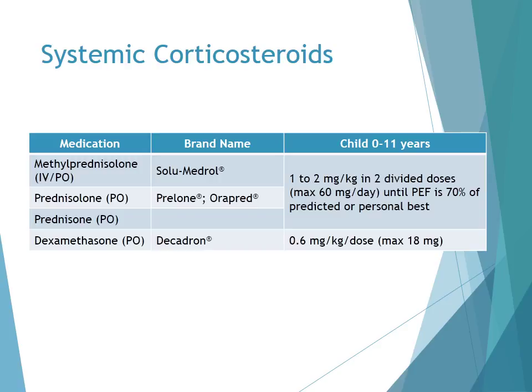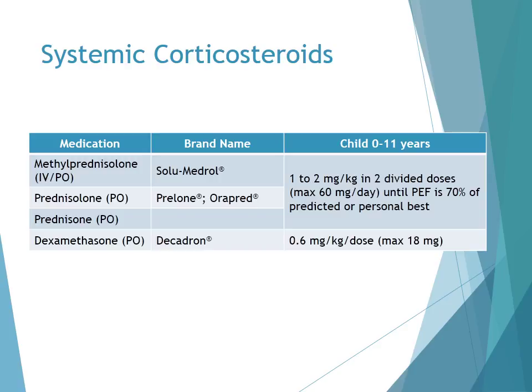So systemic corticosteroids are used to treat the airway inflammation, and early administration of them is key, and they should be continued until a patient achieves a peak expiratory flow of 70% of their personal best or predicted, or continued once their symptoms resolve. The corticosteroid burst is usually a duration of 3 to 10 days. It's a short course.